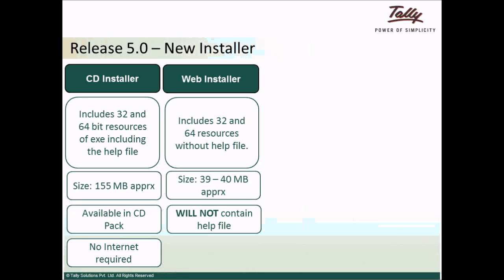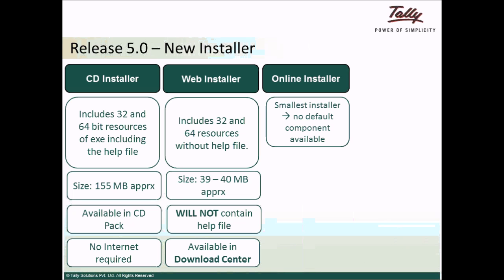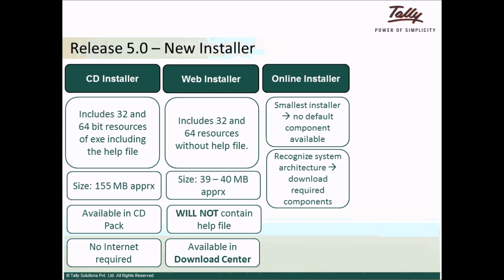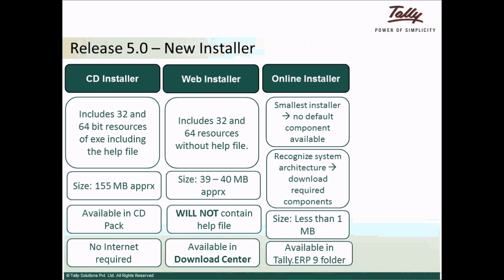Online installer. This is one of the smallest installers wherein no default component to load Tally ERP 9 is available. What this installer basically does, when connected to the internet, is recognize the architecture of the system that you are running on and accordingly download the 32-bit and 64-bit resources and install them. File size of this installer is less than 1 MB. This installer will also be available in the Tally ERP 9 folder.